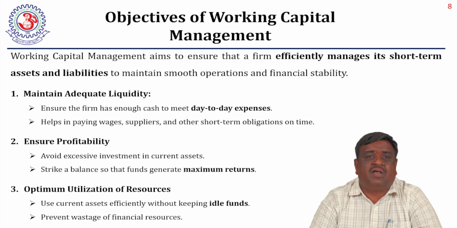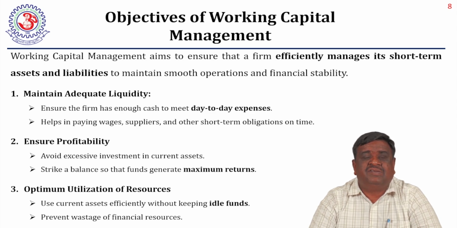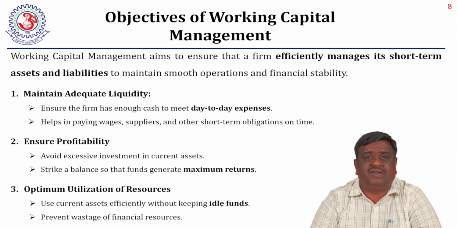Optimum utilization of the resources. Optimum utilization of the resources here means using current assets efficiently and effectively without keeping idle funds, and preventing wastage of financial resources. That means optimum utilization is about how much we require, and accordingly we maintain the funds in the current assets. Keeping more funds in the current assets leads to non-productivity, and automatically that minimizes production as well as profitability.